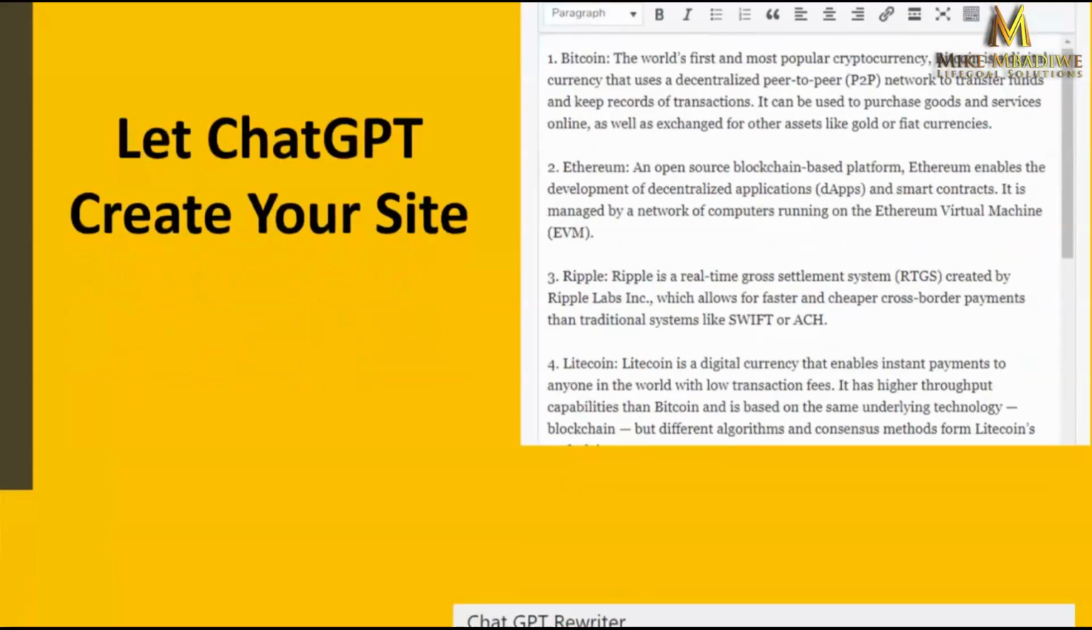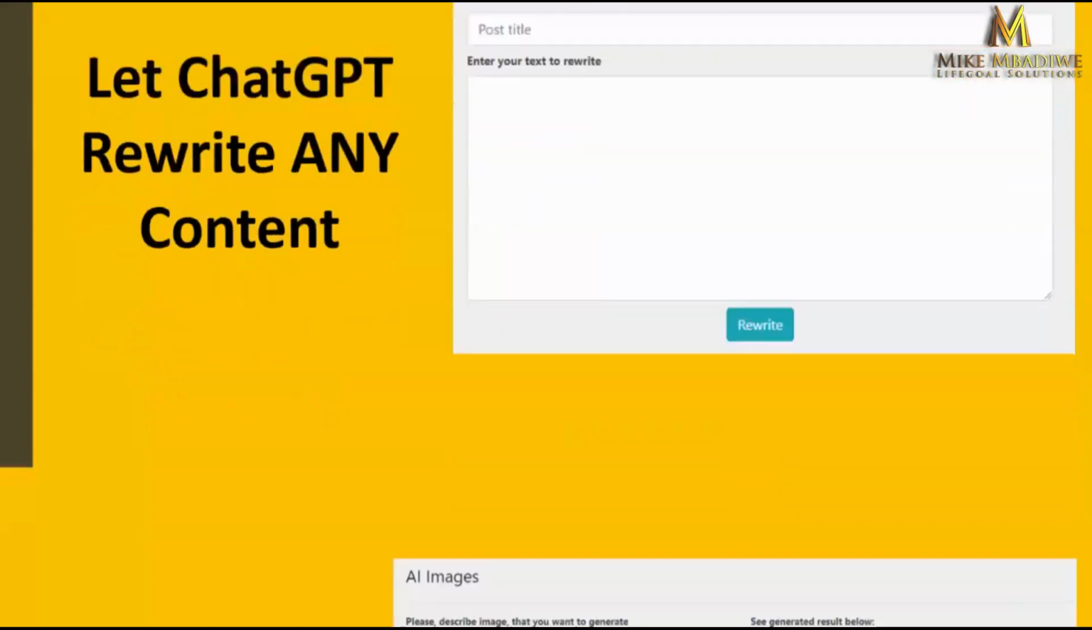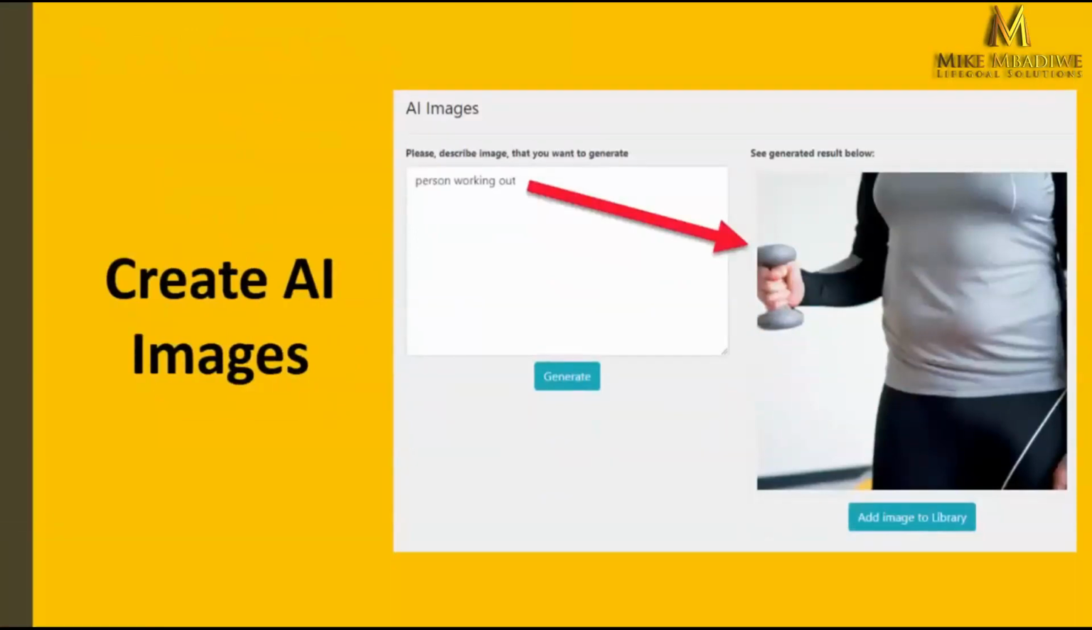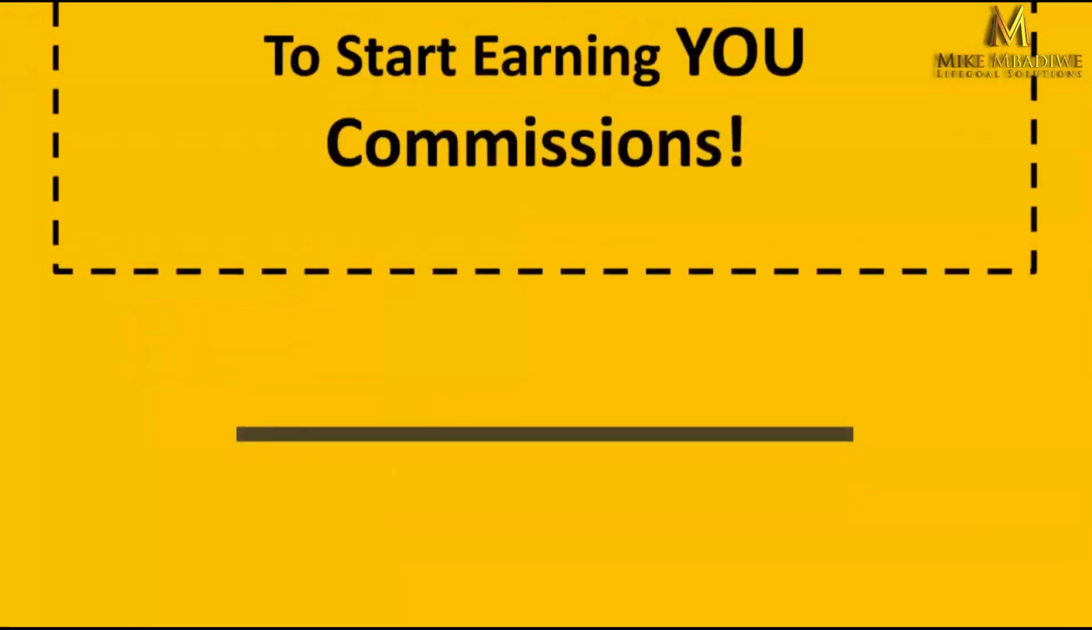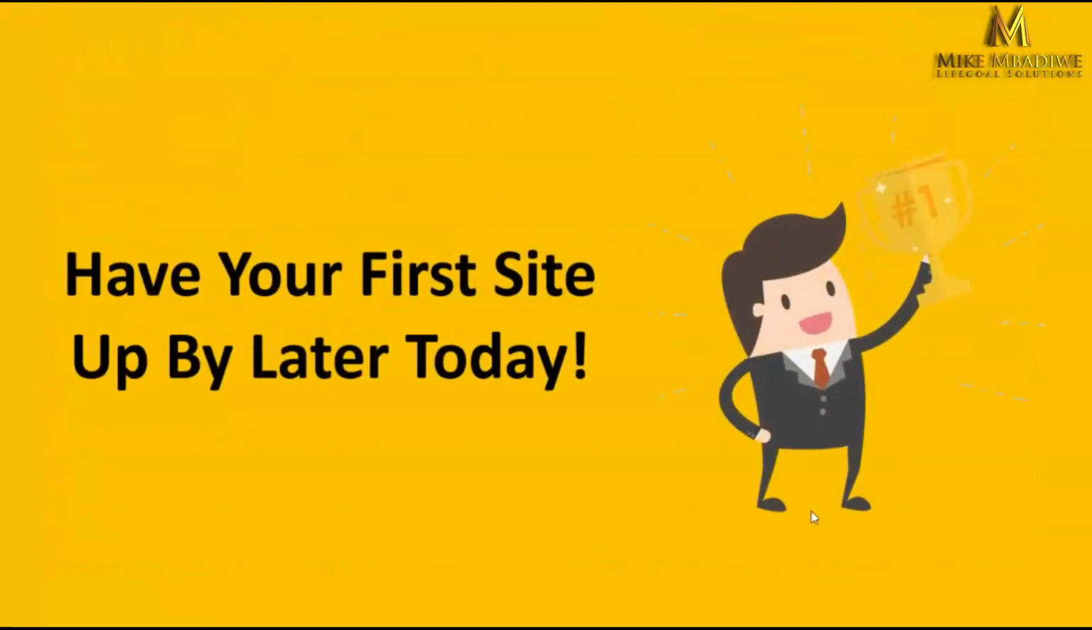And in addition to creating your content, you can also let ChatGPT rewrite any content you have. So if you have PLR content sitting out there, articles, any content you have, you can simply have ChatGPT rewrite it and create even more content for your site. And best of all, you can go ahead and create AI images. So no more paying for stock images, no more searching the internet for the perfect image to use. Just let AI create the image for you right inside your own website. In just a matter of minutes, you have an affiliate site ready to start earning you commissions. In fact, it's so easy to use, you'll have your first site up by later today.